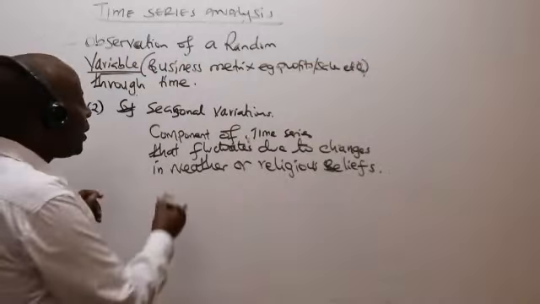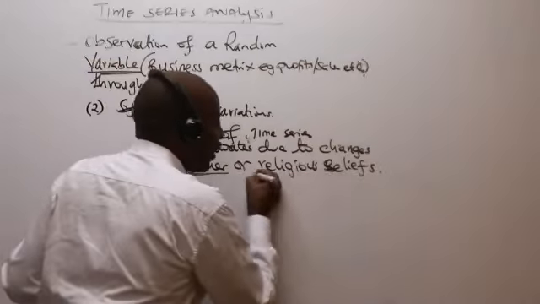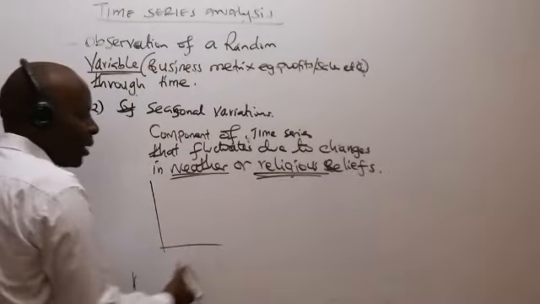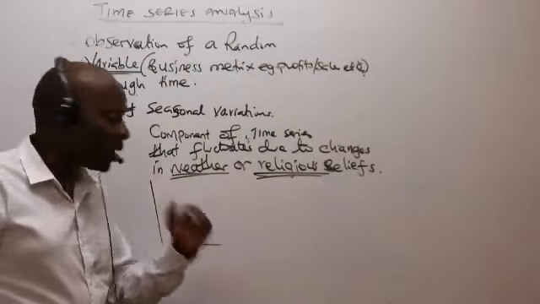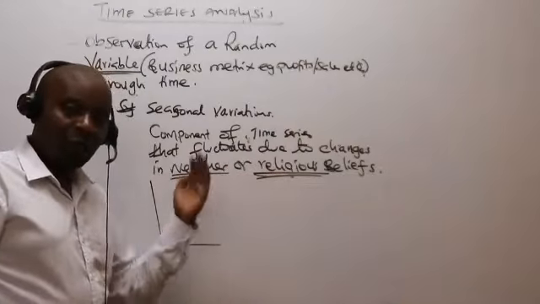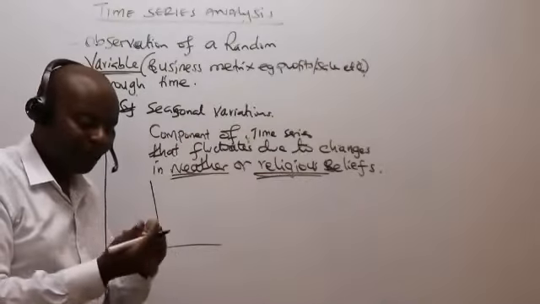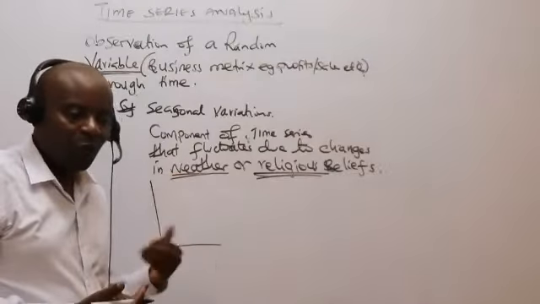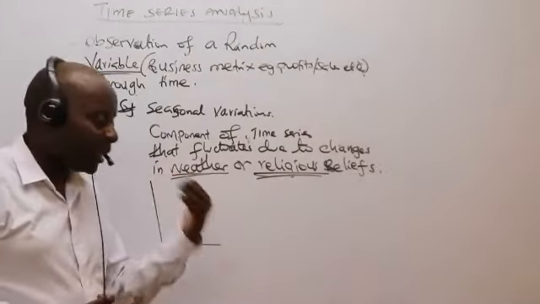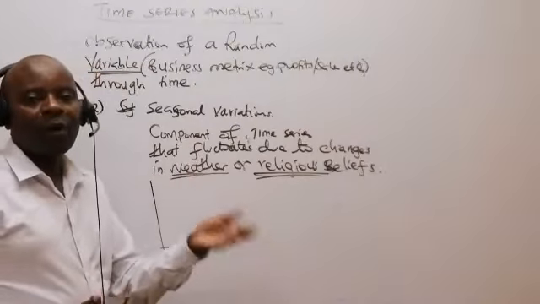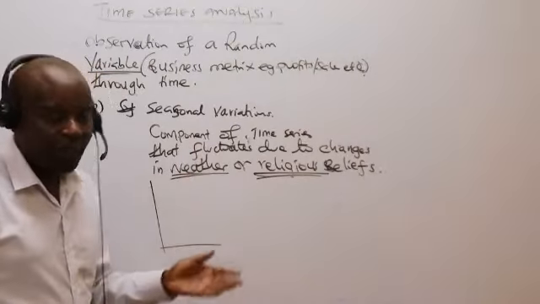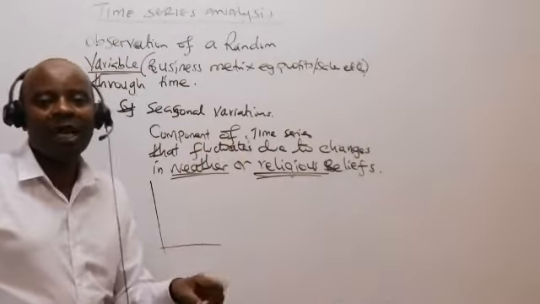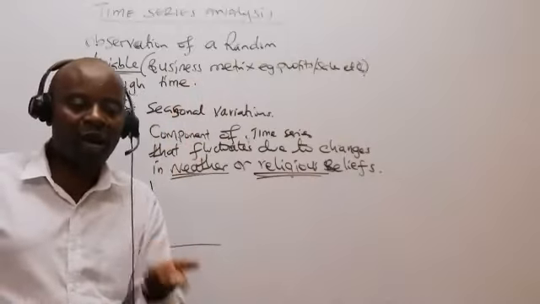Ladies and gentlemen, these two factors normally will give us seasons. For example, what do we expect of sales of a supermarket during Christmas? Christmas is a religious function. We expect sales to be up there at the roof. During weather seasons, for example, if it's raining, we expect sales of some products to increase, for example umbrellas. So weather will always bring seasons, will make some product seasons good, other product seasons bad, like that.